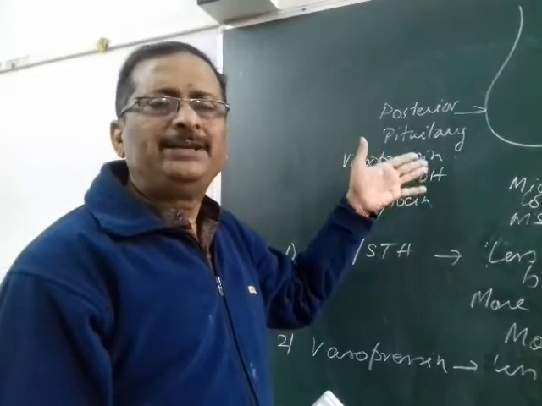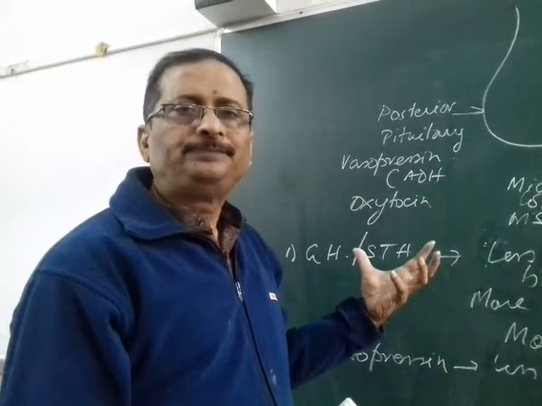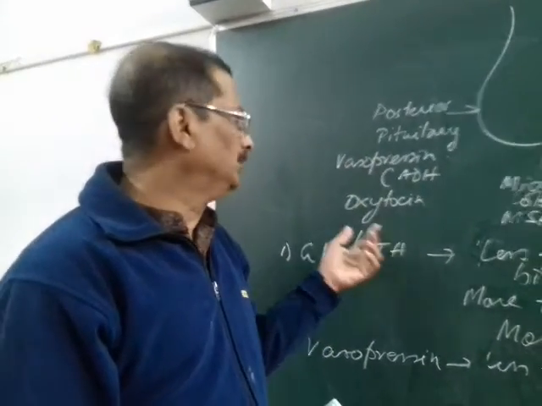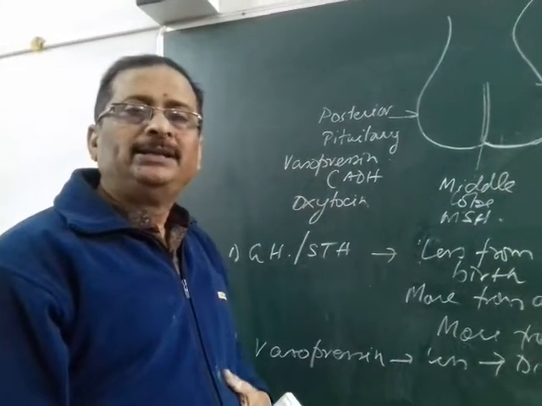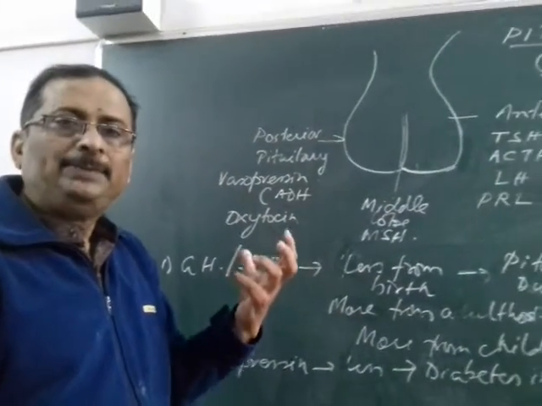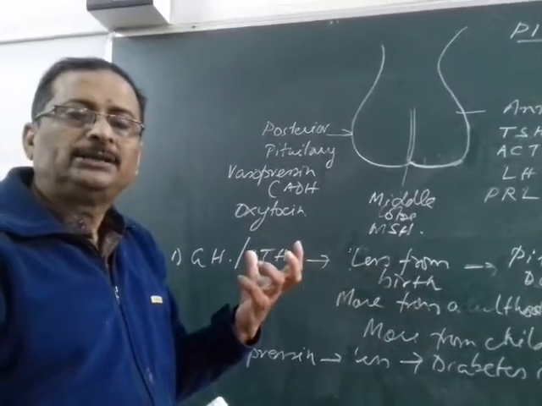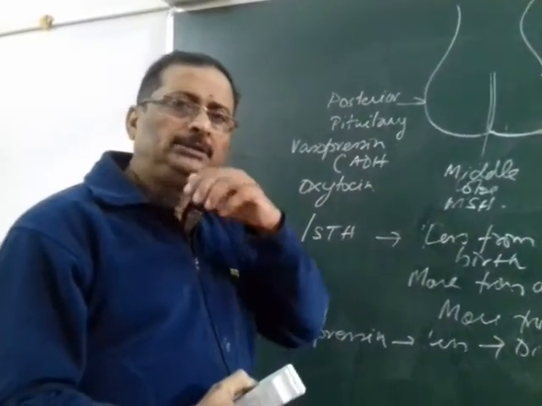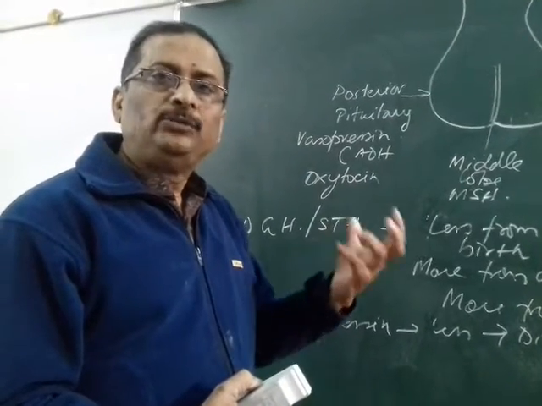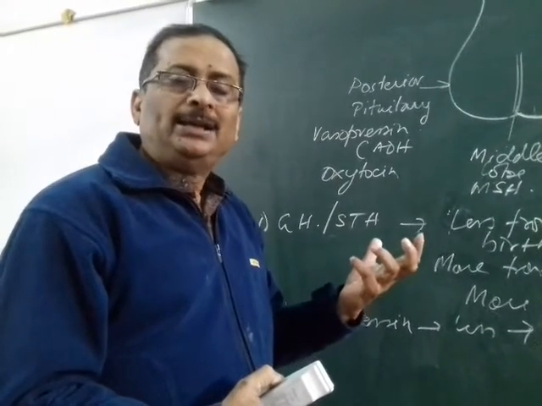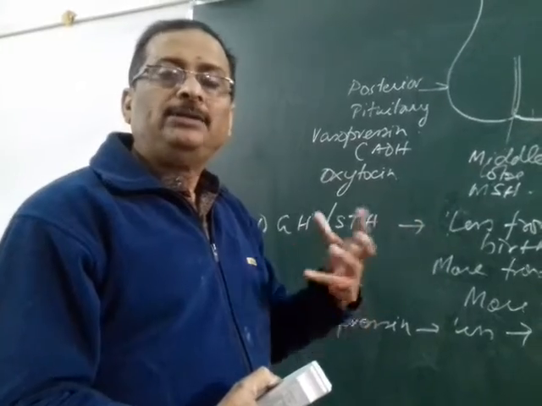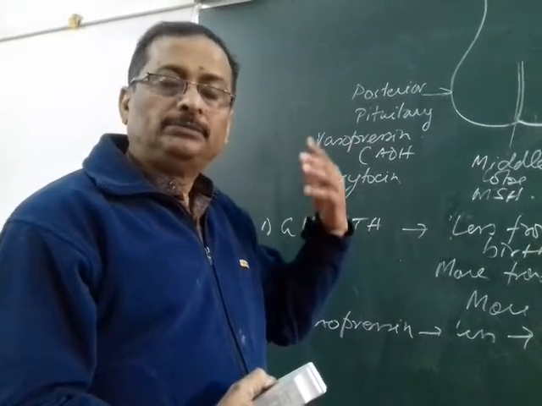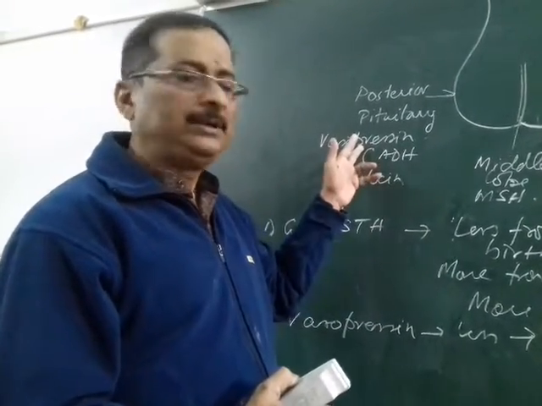And of course, if it is secreted more, then water reabsorption will be more than normal. This regulation helps in keeping the water concentration, or the osmotic concentration, of the body normal. You will see that in summer, the water in the urine is less and the urine is concentrated, and on cloudy days, the urine is dilute. That occurs due to this particular hormone.